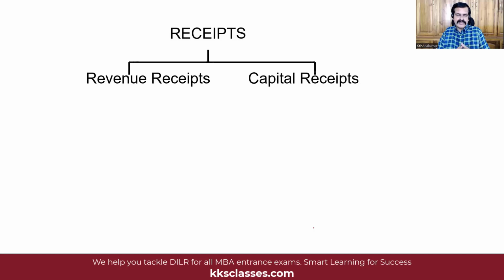Can you give me examples? Revenue receipt? Easy, isn't it? Taxes, various kinds of taxes. Capital receipt? Something which is non-recurring. For example, when the government sells 5G spectrum, the money received through that, or disinvestment proceeds of the government, the money made through selling of shares of public sector undertakings.